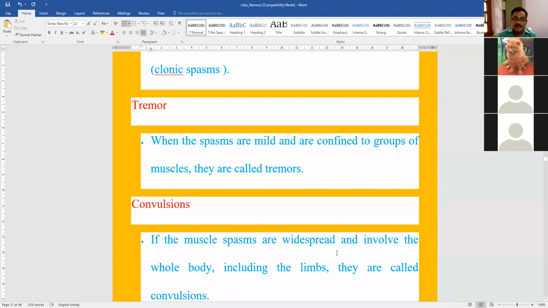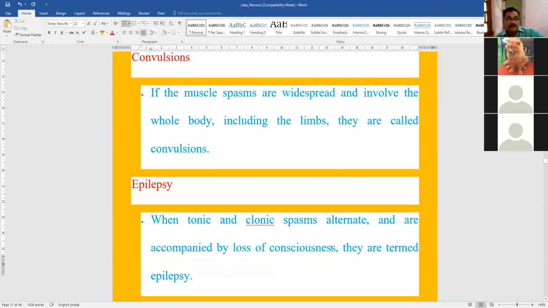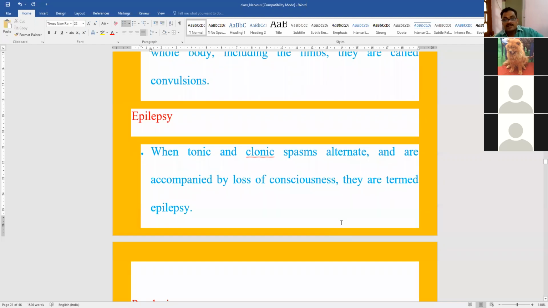And when it is widespread, involving the whole body, it is called as convulsion. So spasm confined to a muscle is called as tremor, and a spasm widespread and involving the whole body is called as convulsions. So there is slight difference between the tremor and convulsion. Next is epilepsy. When there is alternate manifestation of intermittent and continuous spasm, that is tonic and clonic spasm, it is better called as epilepsy.